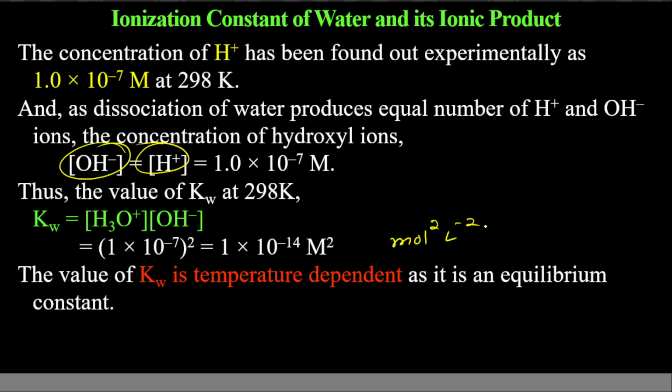So this value you will be using, 10 to the power minus 14. We will be using this formula: Kw equals H3O plus ion concentration times OH minus ion concentration, and it is equal to 10 to the power minus 14 if the temperature is not given, or if the temperature is given as 298 Kelvin. In that case, we will be using this formula directly.